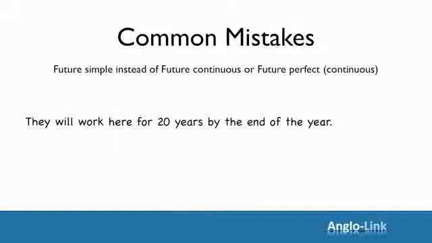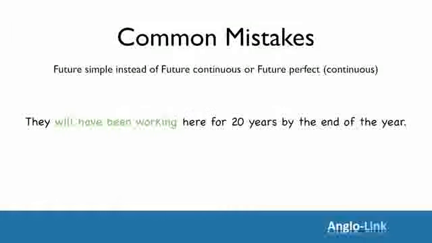They will work here for 20 years by the end of the year. So this time we have an action in the future that will have started and will have continued for some time before the end of the year. So this time we need the future perfect continuous. They will have been working here for 20 years by the end of the year.